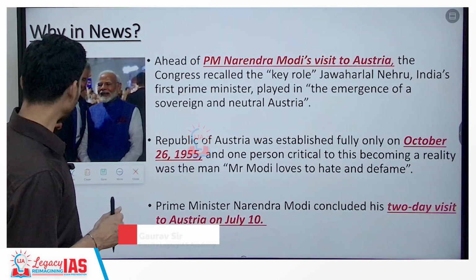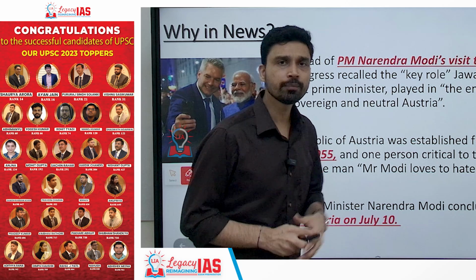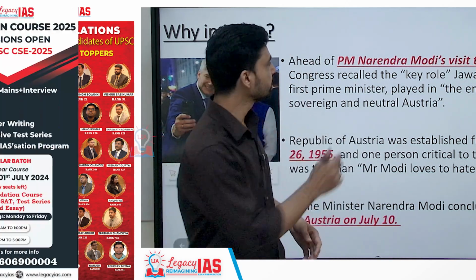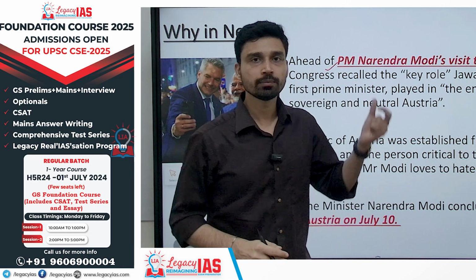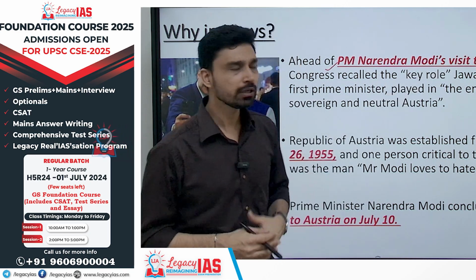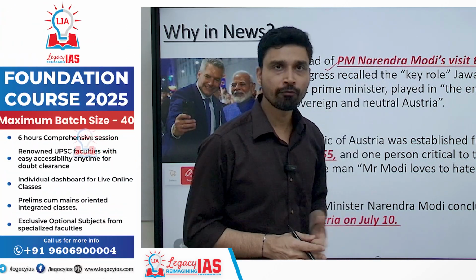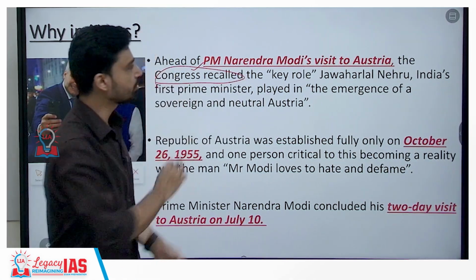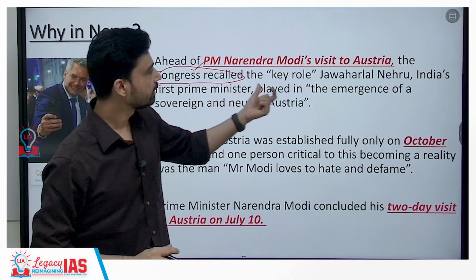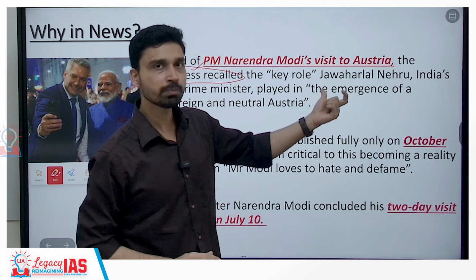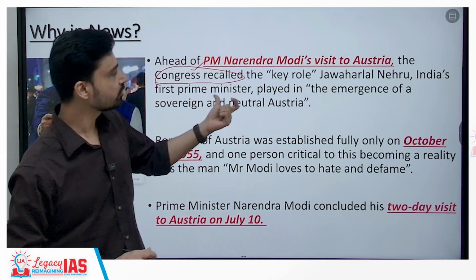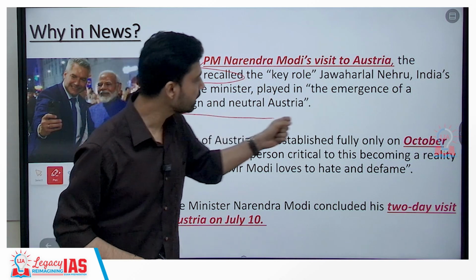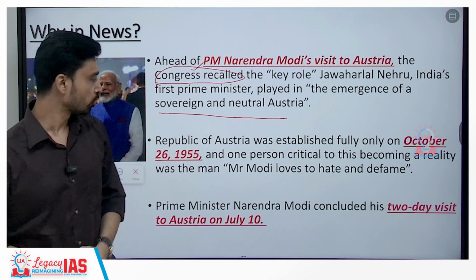So, first of all, why are we discussing this particular topic? As we know, very recently, a few days back, the present Prime Minister of India, Narendra Modi, visited Austria, and during this visit a statement was released by the Congress leader, Jairam Ramesh, where he said that the key role Jawaharlal Nehru played, India's first Prime Minister, was very important in the emergence of a sovereign and neutral Austria.